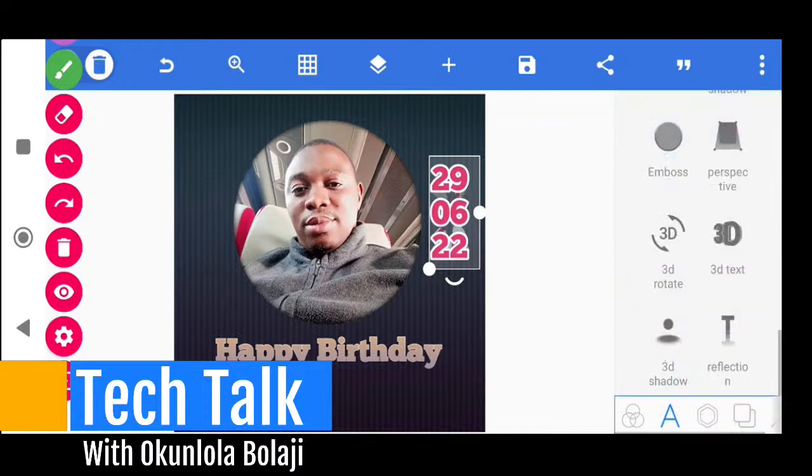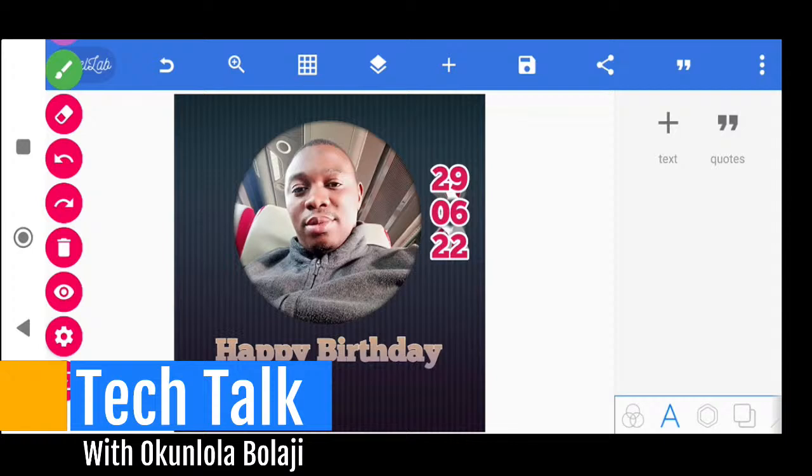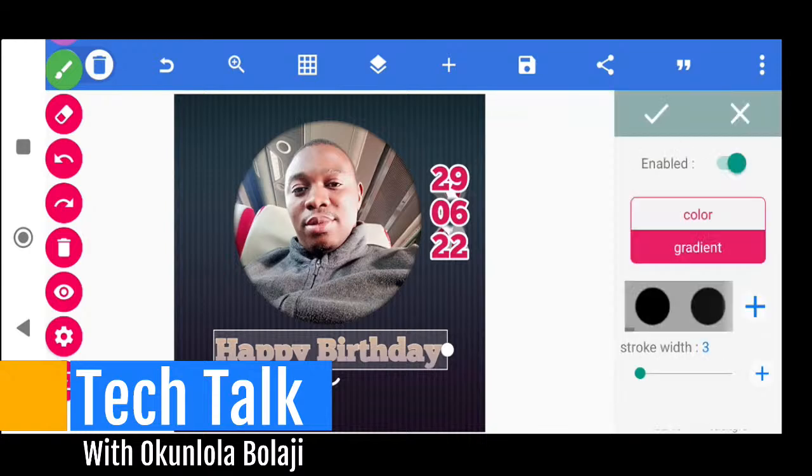Now another thing I can still do here, I can pick any color. Assuming I've deleted the picture, I will have picked another color for my entire image, so that they'll have a blend and now it stands out on its own. I can come here now. I notice that the happy birthday is not coming out, so I can decide to do the same thing I did for my outline color. They already have another color on it, or I should use white. Okay, I can look for that touch of red.